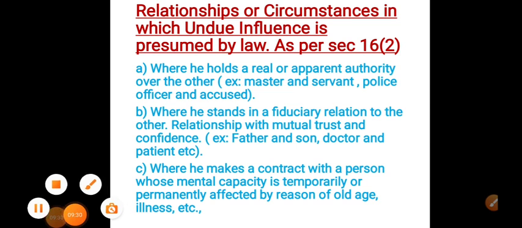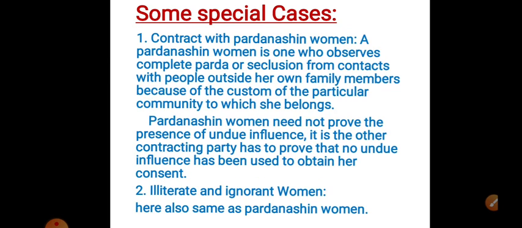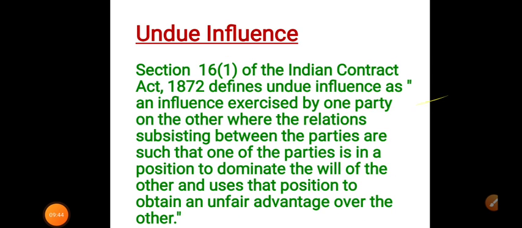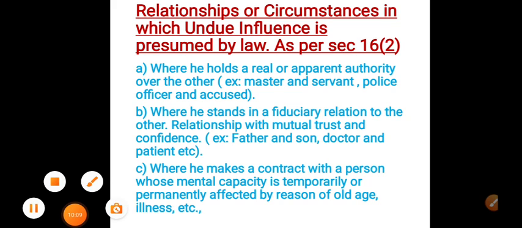Okay, this is about the examples of undue influence. We'll see some special cases in the next class. Under this, the meaning: undue influence is nothing but one person using his power on another person for the purpose of attaining permission to enter into the contract. This is about undue influence and the relations or circumstances, as we already discussed with some examples. Okay, we'll see some other part of undue influence in the next class.